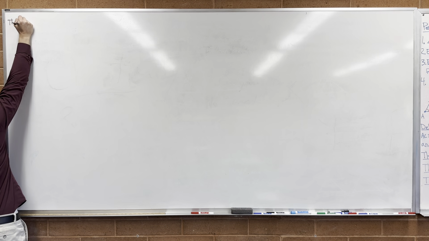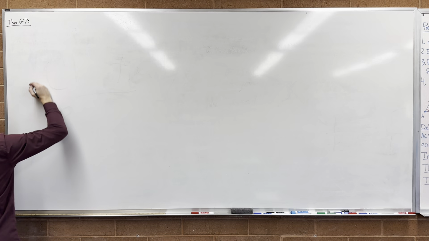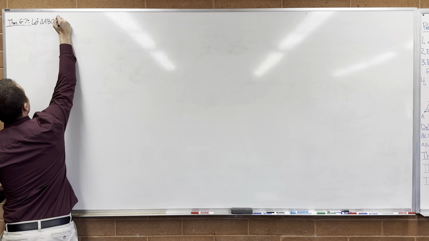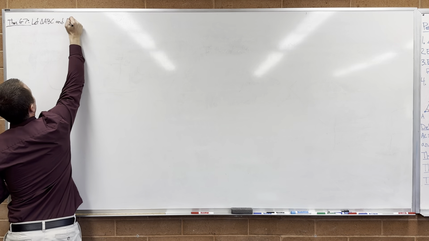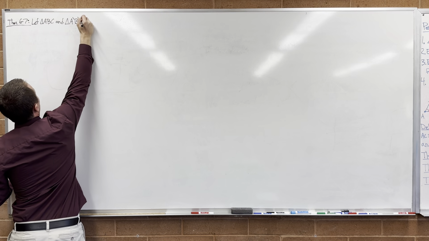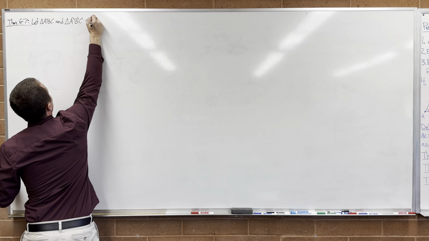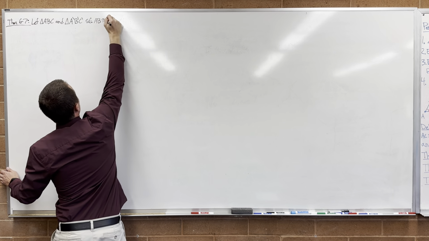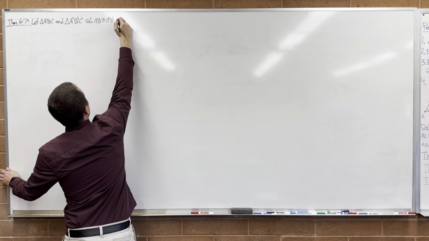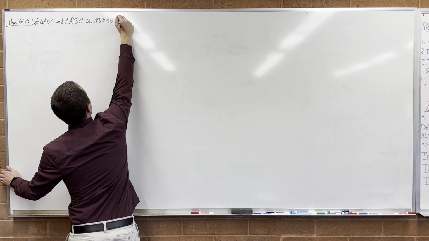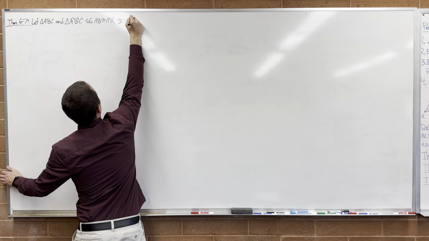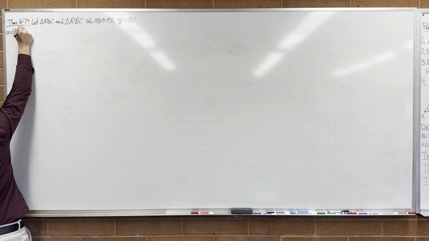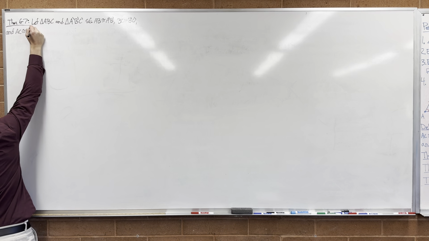Let triangle ABC and triangle A prime, B prime, C prime be such that AB is congruent to A prime B prime, BC is congruent to B prime C prime, and AC is congruent to A prime C prime.